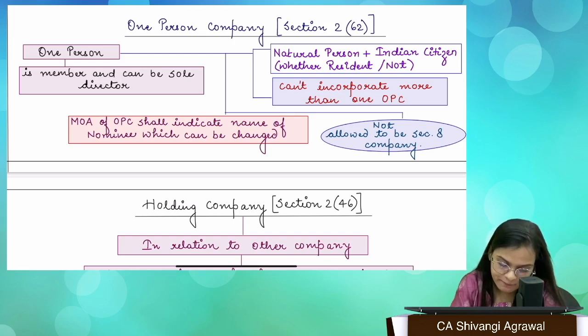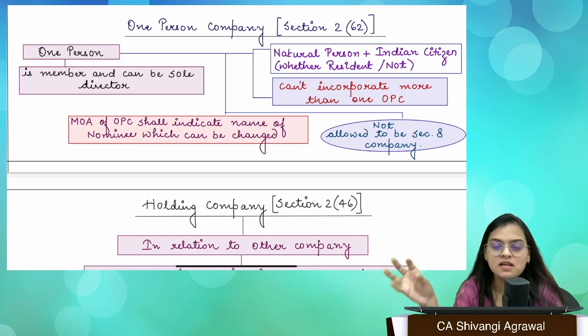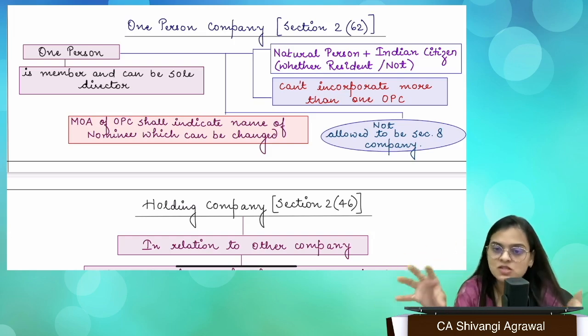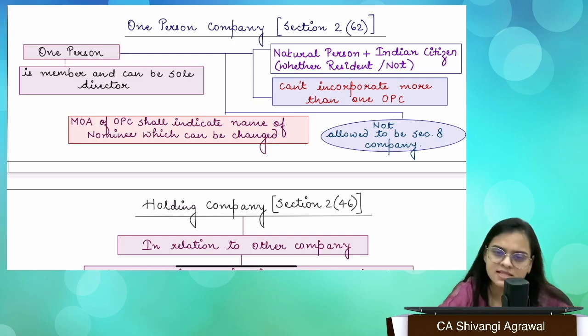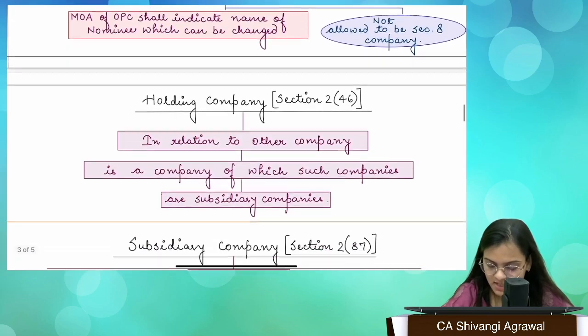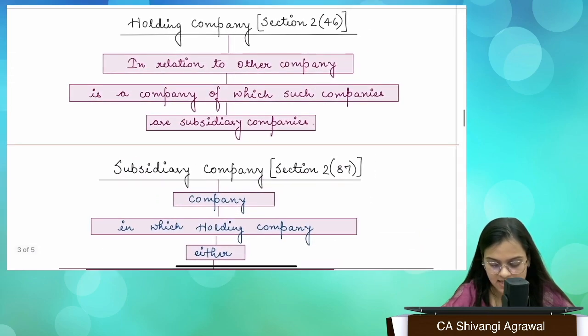Okay, one person cannot incorporate more than one OPC. You cannot incorporate two OPCs. So you cannot be a member of two OPCs. You cannot be a nominee of two OPCs, right? And all details we will discuss when we actually go on to the incorporation part, right? OPC cannot be incorporated as a Section 8 company.